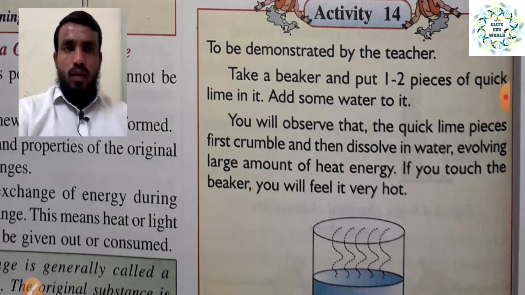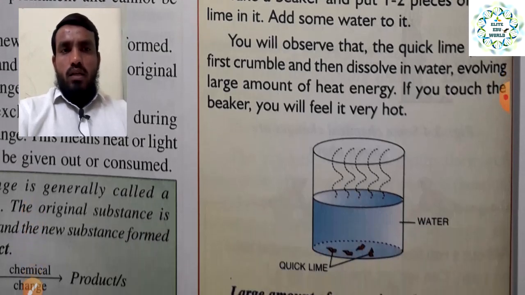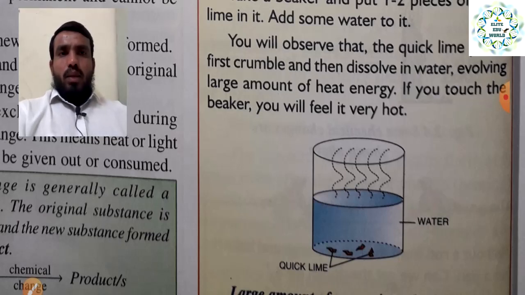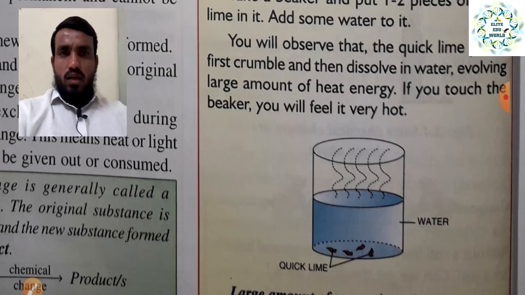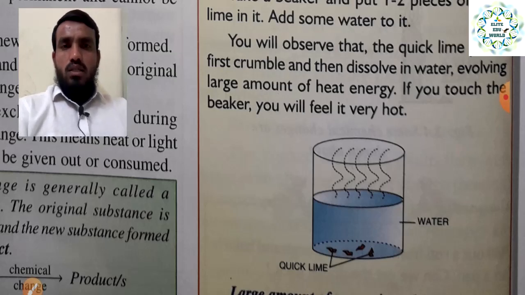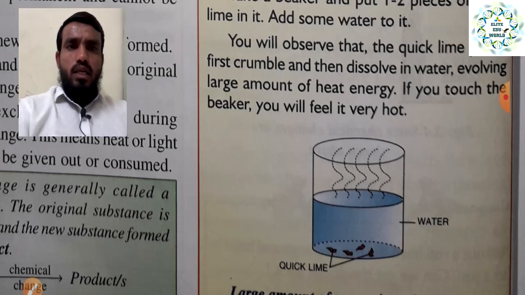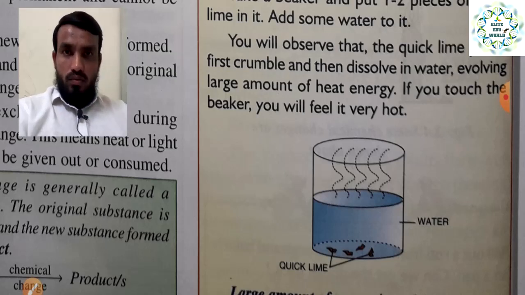Add it to the water, and once you add the quick lime, you will observe that the pieces first crumble, breaking down into small pieces, then slowly dissolve into the water, and in the water it evolves a large amount of heat energy. If you check the temperature of the water, it has increased. If you touch the beaker, you will feel it is very hot.